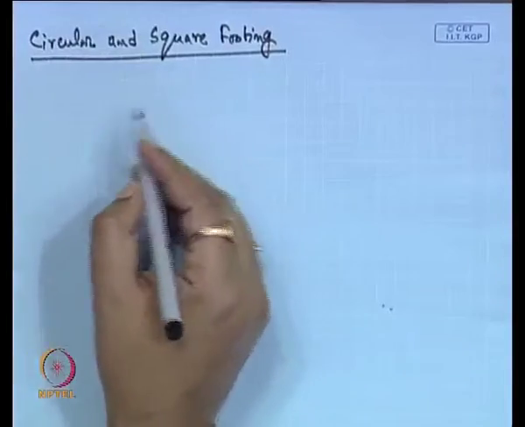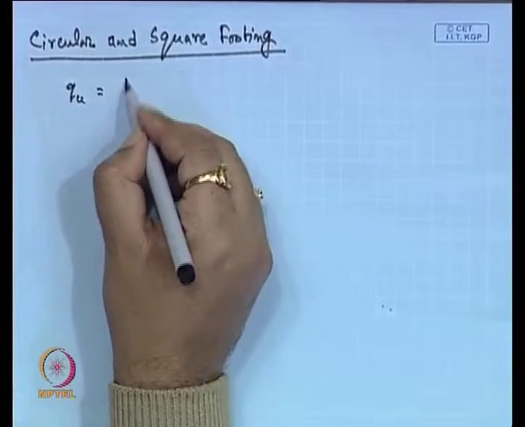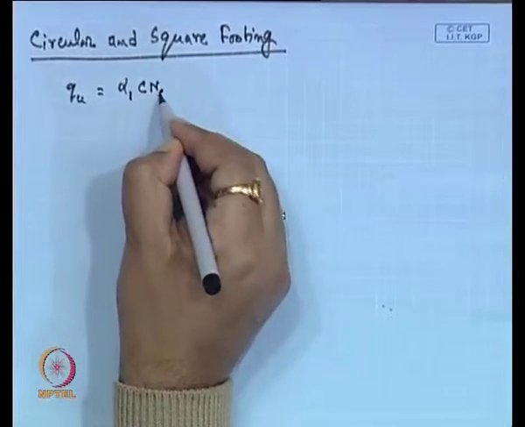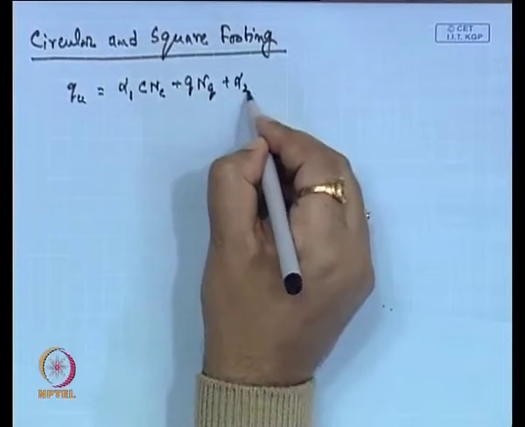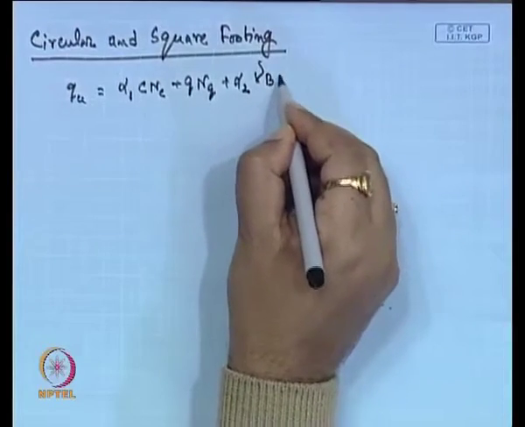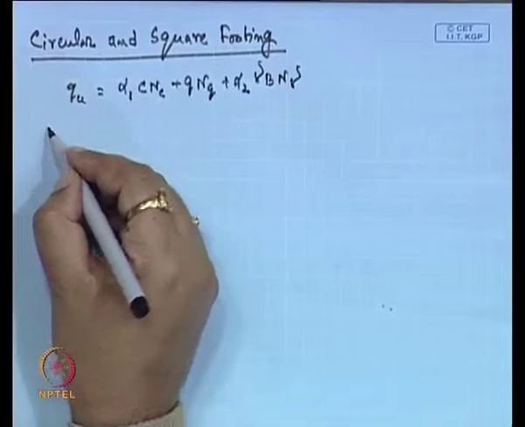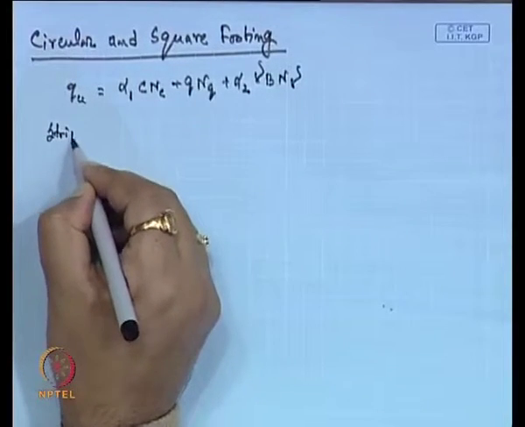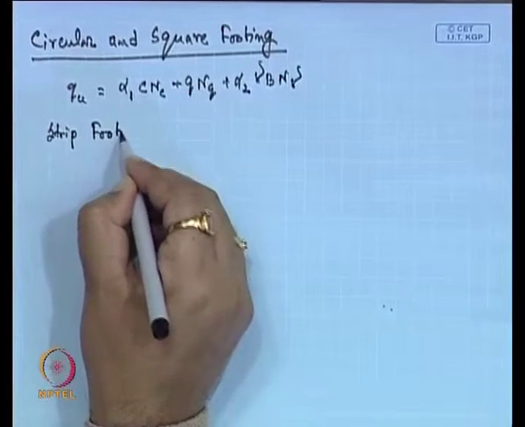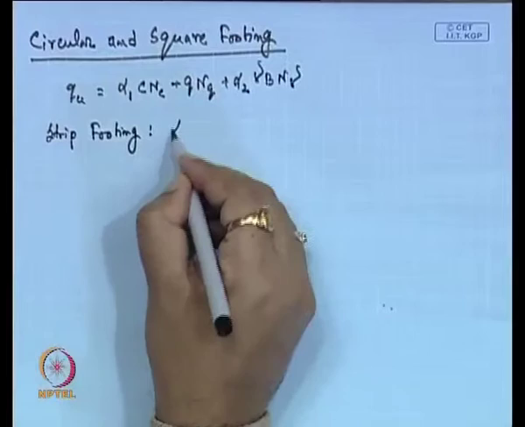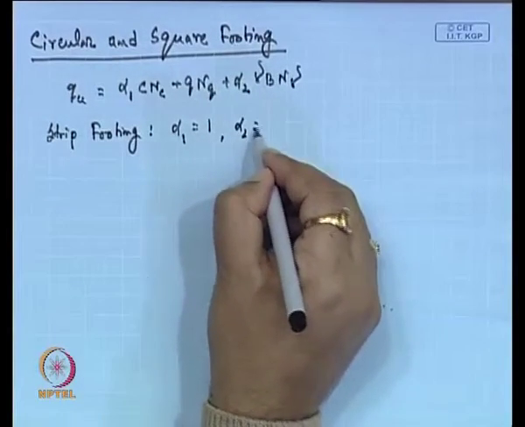Now, the general expression for any type of footing we can write as alpha 1 C N C plus Q N Q plus alpha 2 gamma B N gamma. As I have already mentioned, for the strip footing, alpha 1 is equal to 1 and alpha 2 is equal to 0.5.